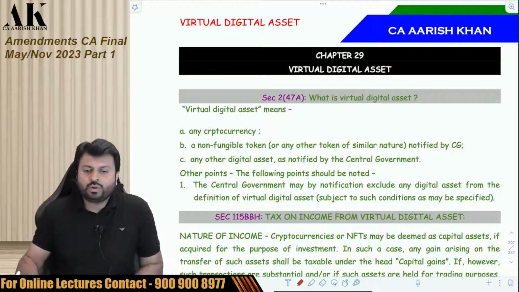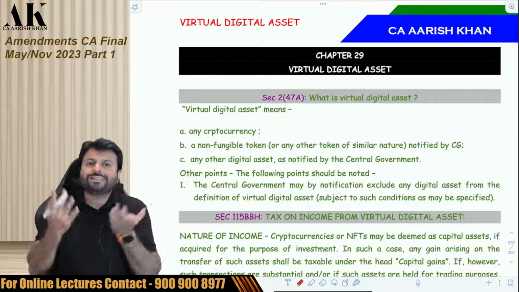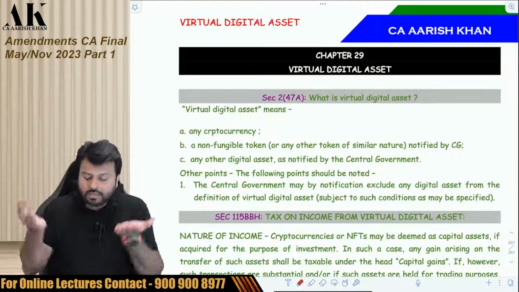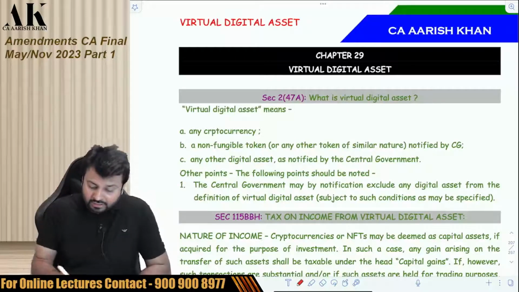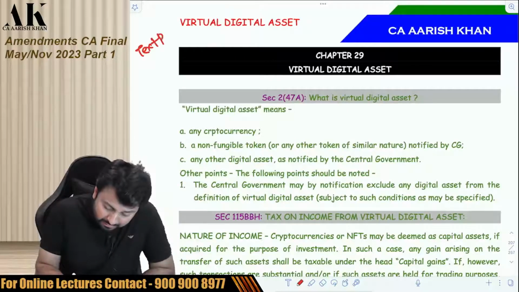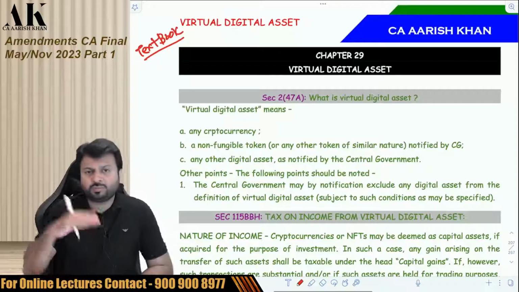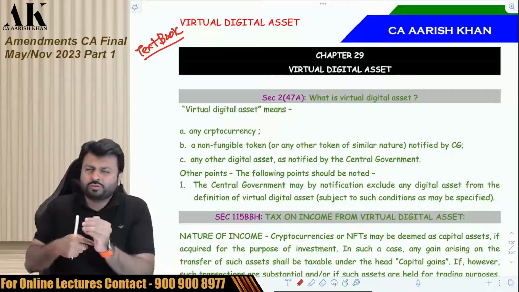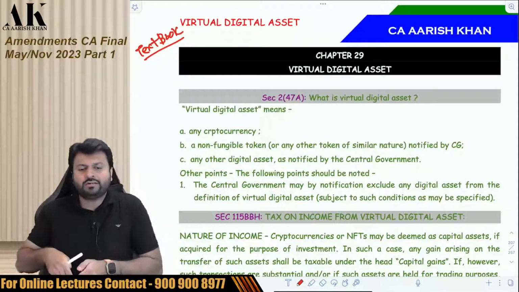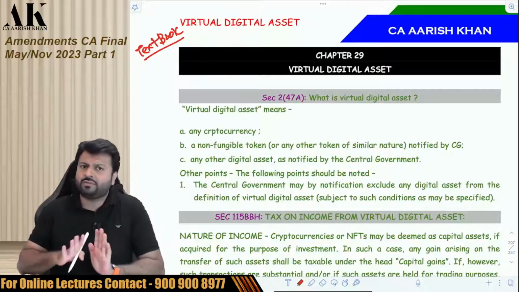Now the next one is virtual digital asset. Now on this I'll be putting a complete lecture. Don't worry. Complete lecture means what? Because this is a completely new concept, I have to put this entire discussion. I'll be teaching you from the textbook. I'll also put the soft copy of my textbook of regular batch, because I have to do some detailing over there. Then you can revise from here. There is no issue. Everything is covered here also.